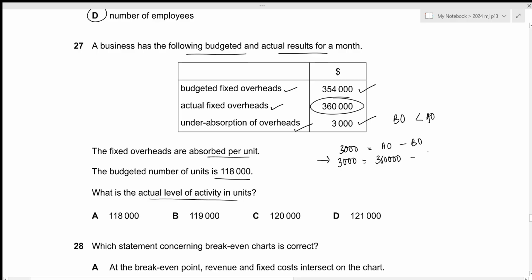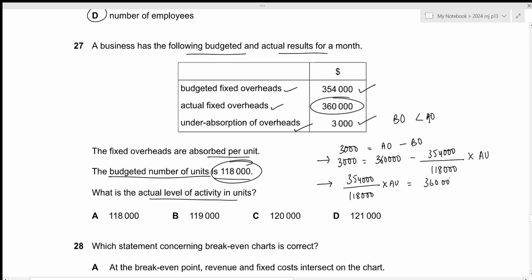So we take this value of 354,000 divided by the budgeted number of units so that we get the fixed overheads per unit. And the budgeted number of units in this case is 118,000. Then we need to multiply this by the actual units so that we get the budgeted overheads but for the actual units. Now we just need to solve this. This is just going to be 354,000 divided by 118,000 times actual units will be equal to 360,000 minus 3,000.